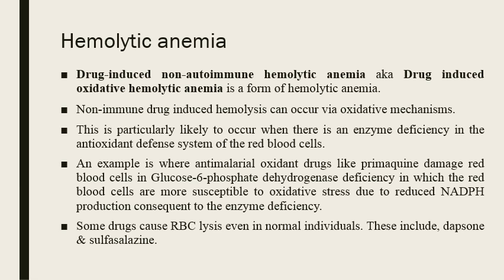This enzyme is involved to overcome the oxidative stress by production of the NADPH. Now, when there is decreased level of the glucose 6-phosphate dehydrogenase, there will be decreased levels of the NADPH. And certain drugs in these situations can affect the oxidative processes in the RBCs and damage the RBCs. The example of these drugs are the anti-malarial oxidant drug like primaquine.